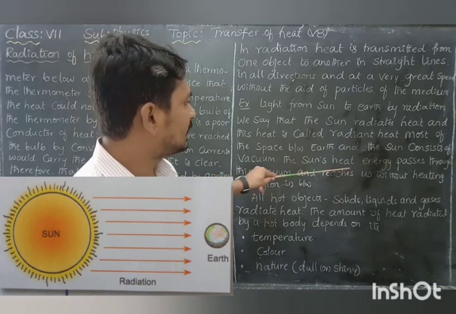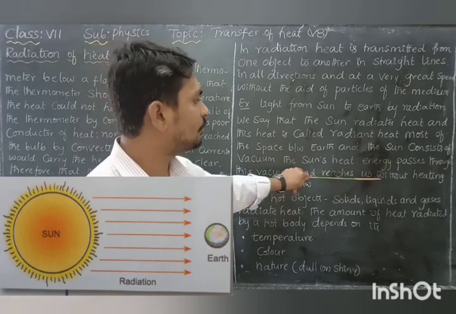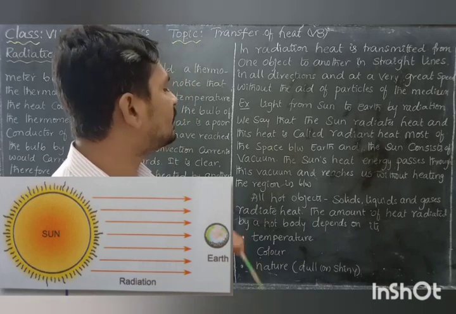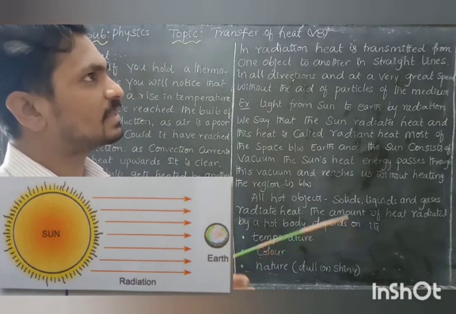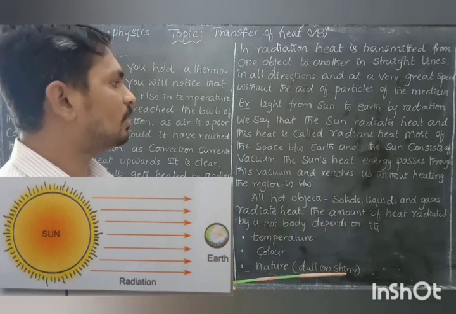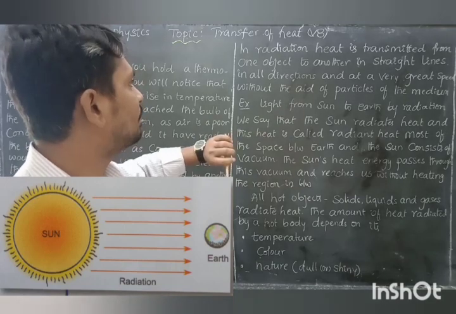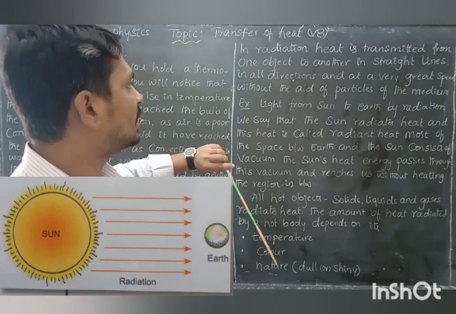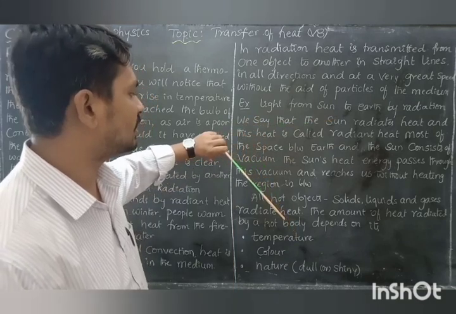The sun's heat energy passes through this vacuum and reaches us without heating the region in between. That is called radiation. By that method only, solar radiation reaches the earth's surface.